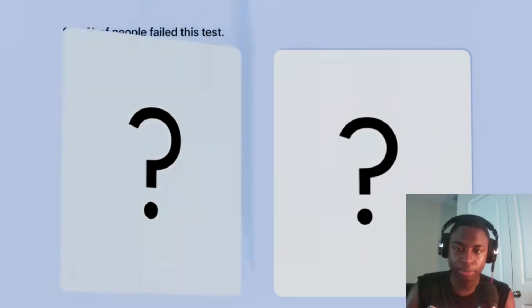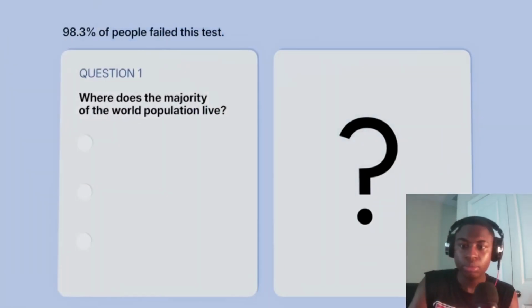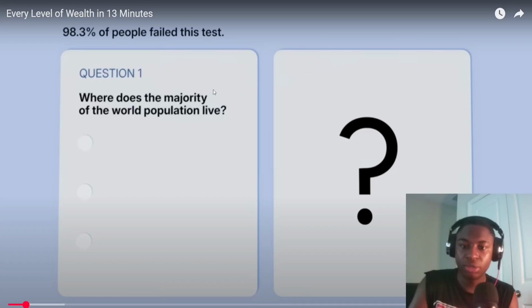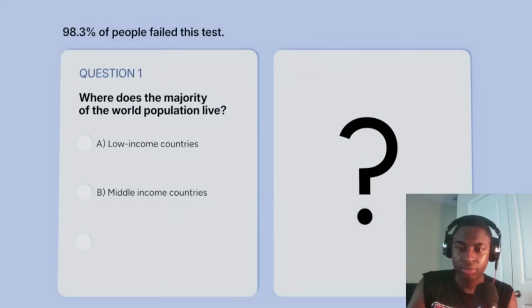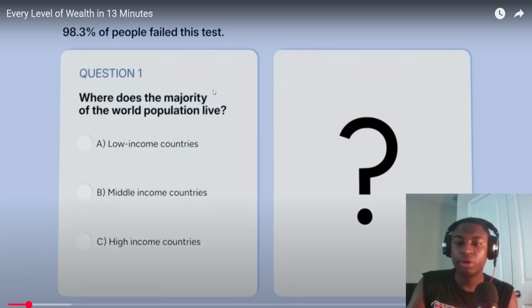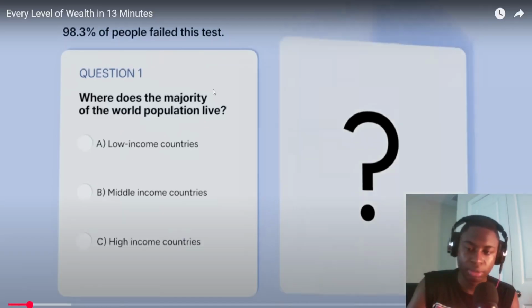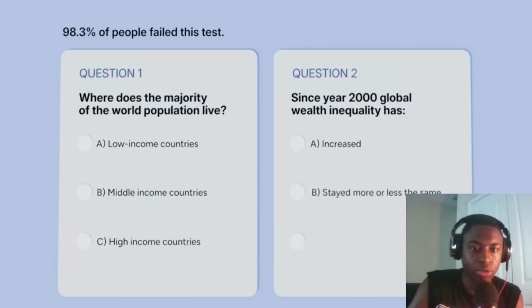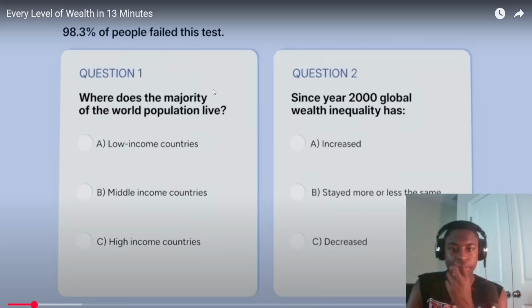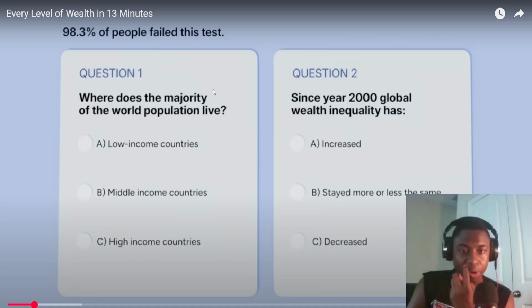Question 1. Where does the majority of the world population live? India, you just showed us that. A. Low income, B. Middle income, or C. High income countries. I'm gonna go A. And 2. Since year 2000, has global wealth inequality A. increased, B. stayed the same, or C. decreased? Since year 2000, global wealth inequality has increased, A. So I'm going A for both answers.